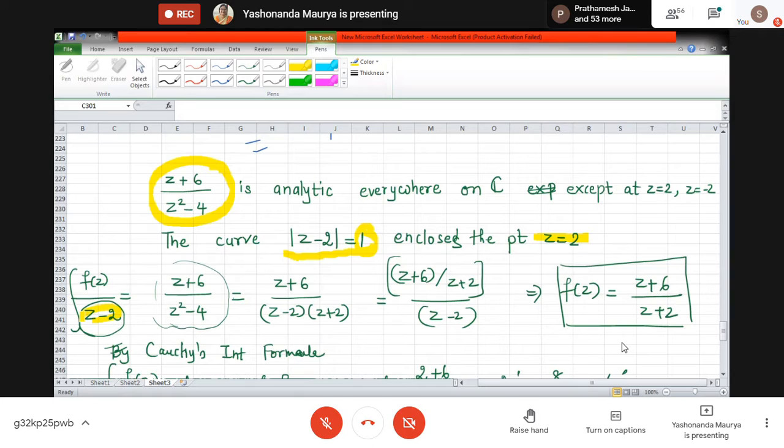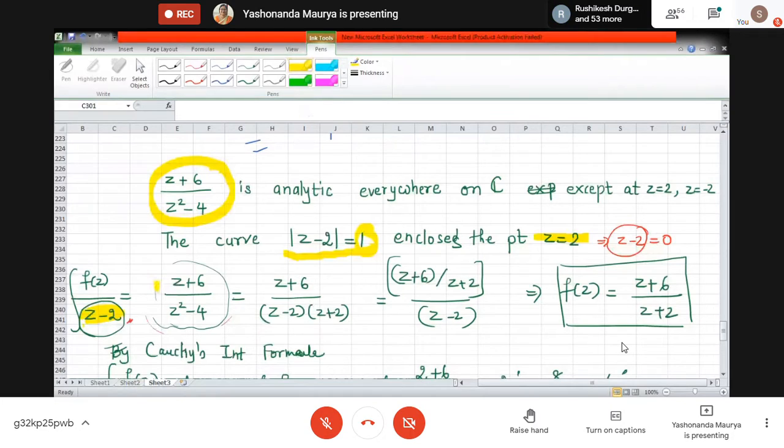See, I can write this as z minus 2 is equal to 0, right? So this is the factor which I am putting in the denominator. Okay. Now the entire expression has to be adjusted into the proper form to identify what f of z should be.